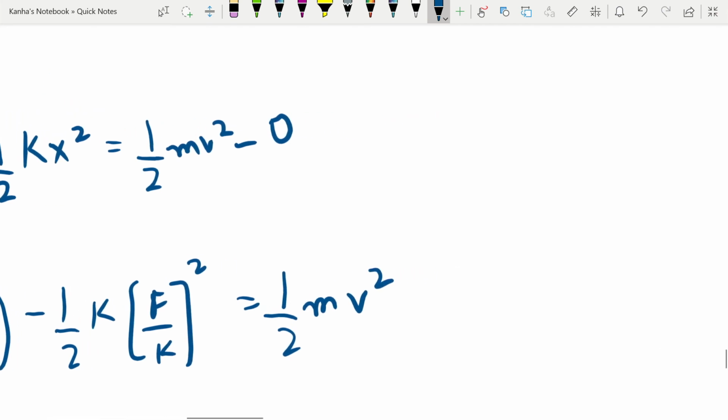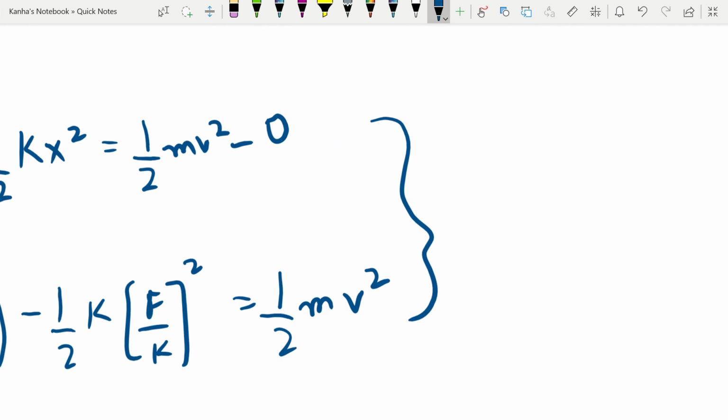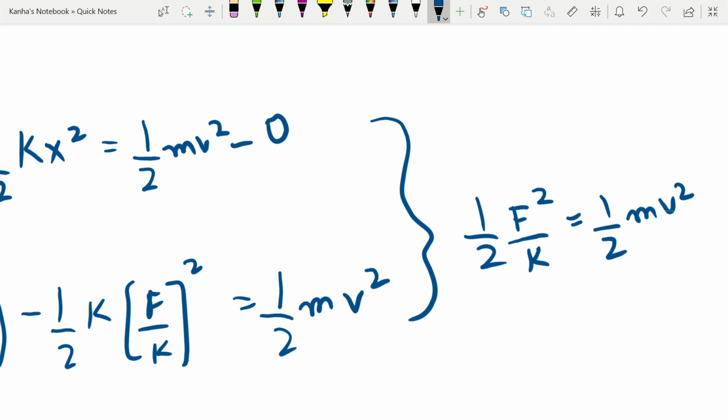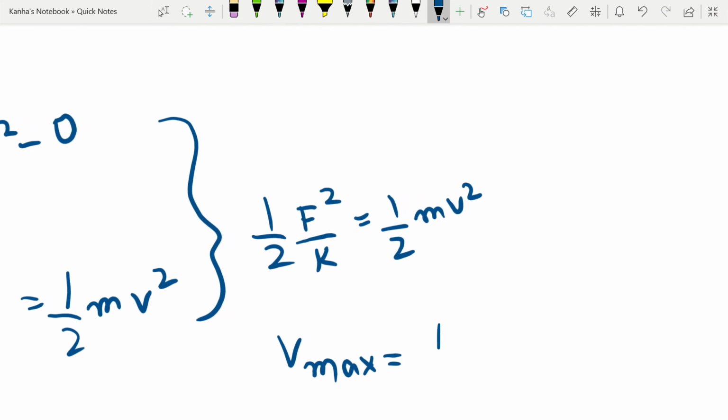Therefore, I can simply write that half f square by k is equal to half mv square, or I can write that my maximum velocity is nothing but f by root of mk.